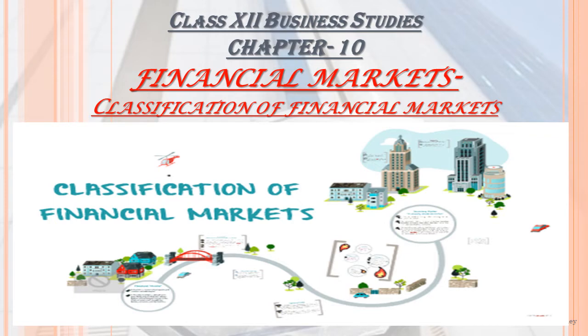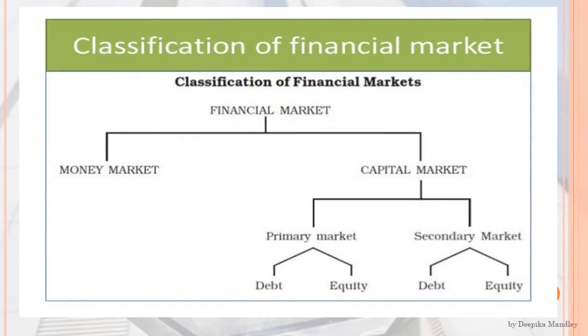Today we will be discussing classification of financial markets from chapter number 10, Financial Markets. So the financial market is classified into two categories, money market and capital market. Now, money market is a market for the short-term funds which deals in monetary assets whose period of maturity is up to 1 year, and the capital market deals in the assets whose maturity period is more than 1 year. And the capital market is further divided into primary market and secondary market.